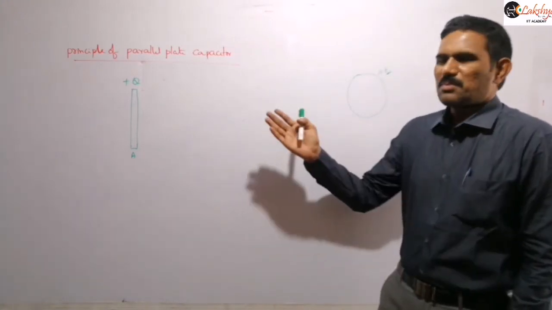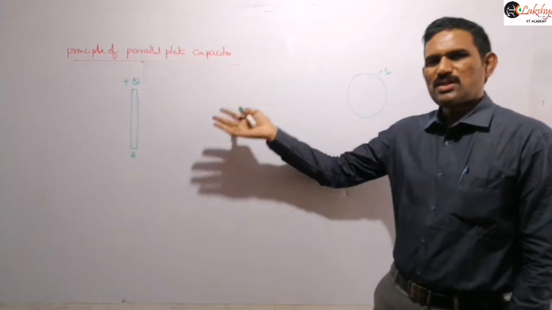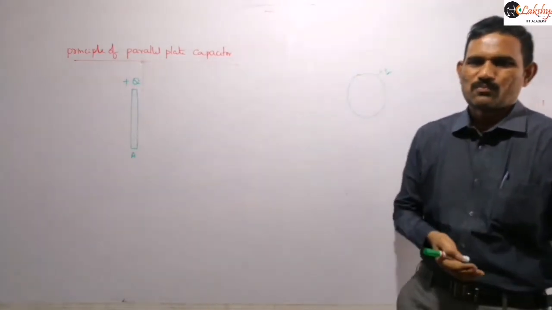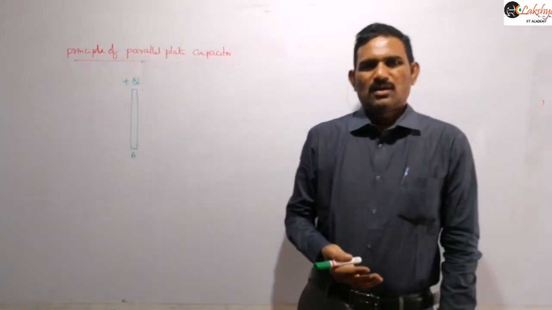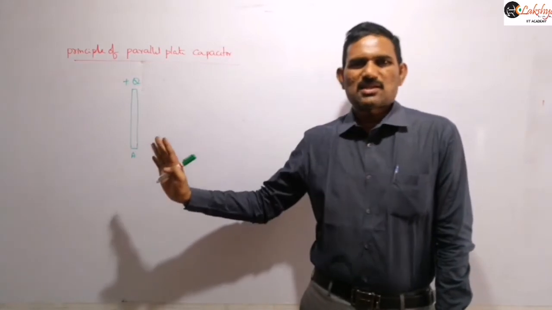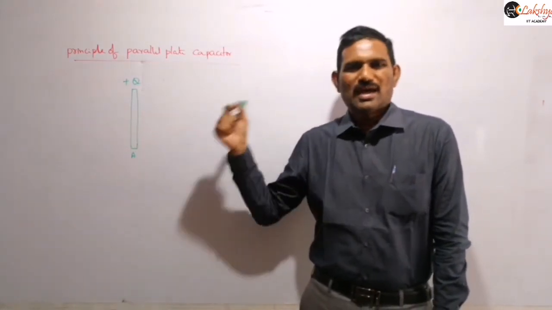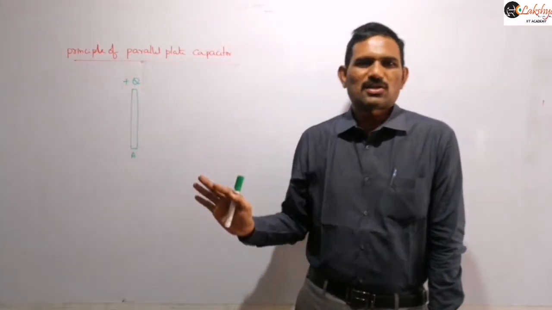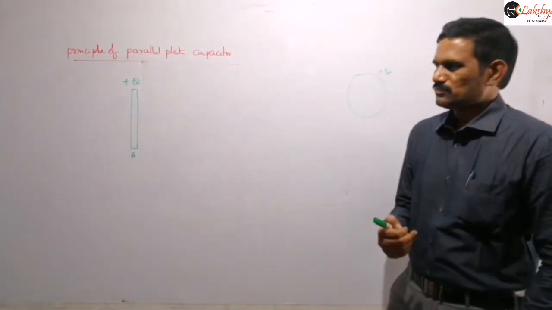Now here similarly, suppose we are assuming the metal plate A is already charged to this maximum possible charge. Let it be Q. Now if you want to store some more charge on this, if the plate is an isolated plate, you can't give any charge. Even if you are giving it, as I said, it will go to the surroundings. It will hold only that Q. The remaining charge will be transferred to the surroundings.